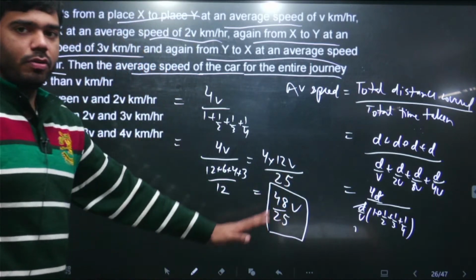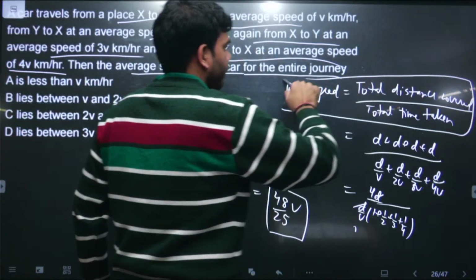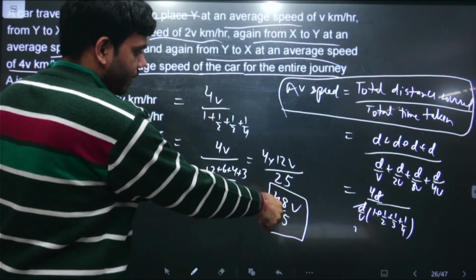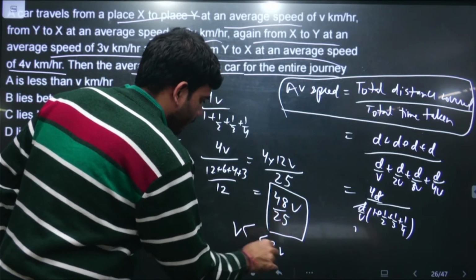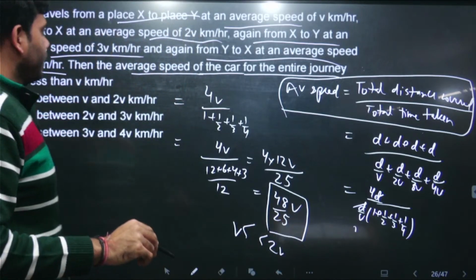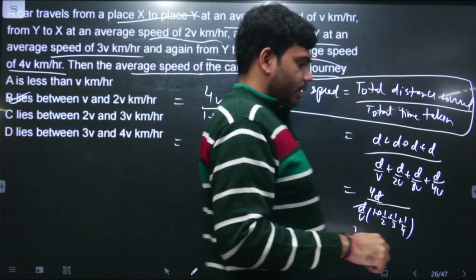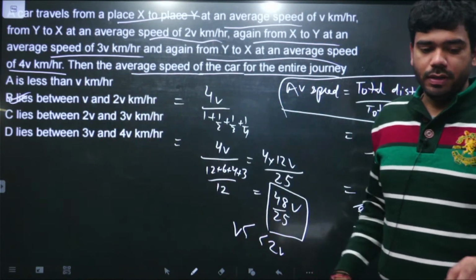So this is how you need to find the average velocity. Always remember this is the formula. Obviously we can say this falls between v and 2v. So the average speed of the car in the entire journey is coming out to be 48 upon 25v, and that lies between v and 2v.